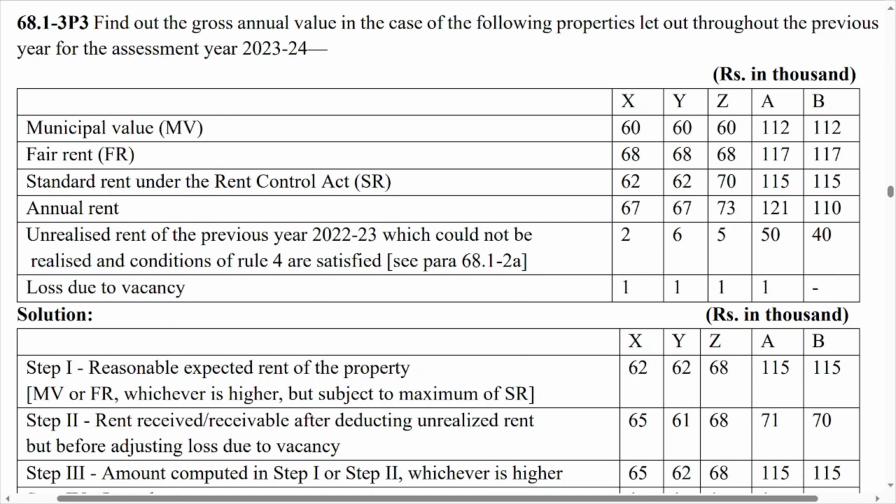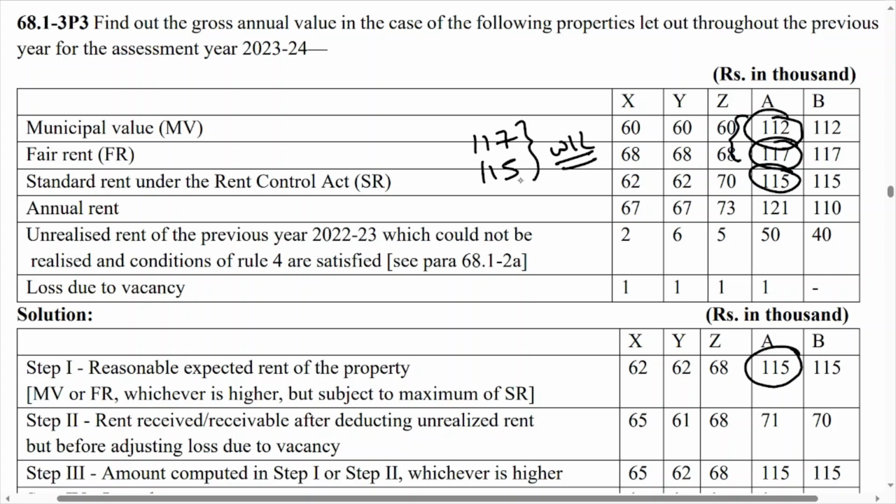Like here, what is the municipal valuation? I'm taking situation A, 112. What is the standard rent under the Rent Control Act? Standard rent is 115. This is fair rent. Now from these two values, you have to consider the higher one. So the higher one is 170. Now compare with SR, 115. Now whichever is lower, your answer is 115. That is the answer for step number 1.